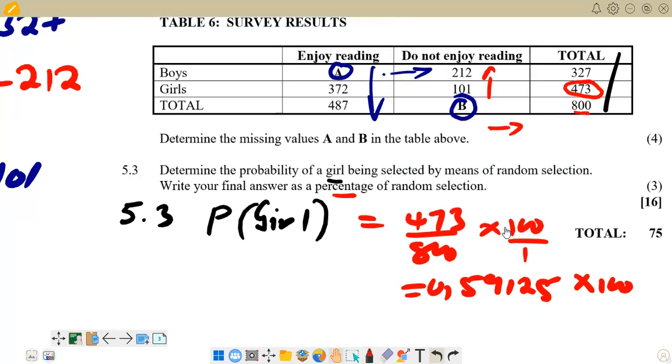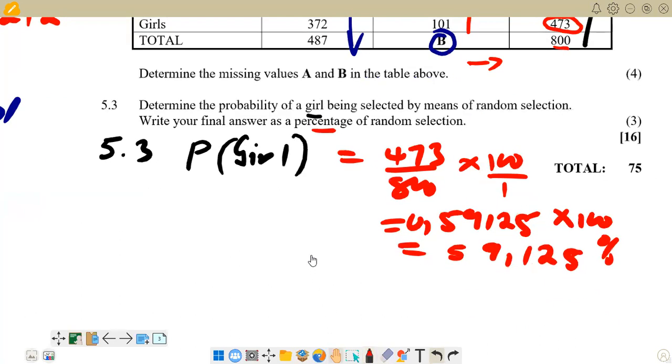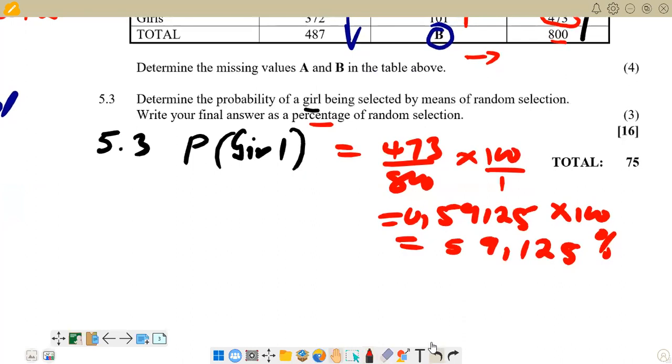Why are you multiplying by 100? Because 1 into 100, you get 100. So that's what we have. When you multiply that now, you are going to get 59.125%. But remember, our answer we have to present to 2 decimal places.